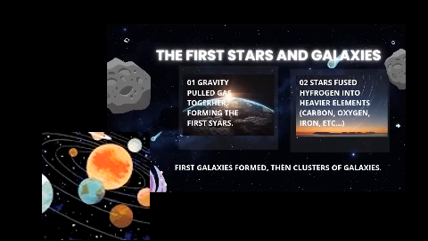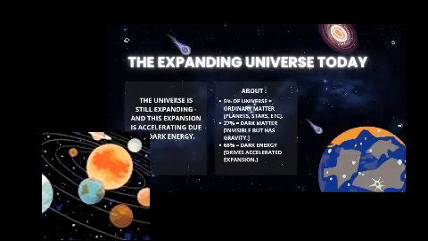So, this was the beginning of our universe. And how is our universe in the present time? The universe is still expanding. Now, how do we know that the universe is still expanding? It is because scientists observed the stars and realized they are slowly moving away from each other. And if they are moving away from each other, it means our space time is expanding, our universe is expanding.